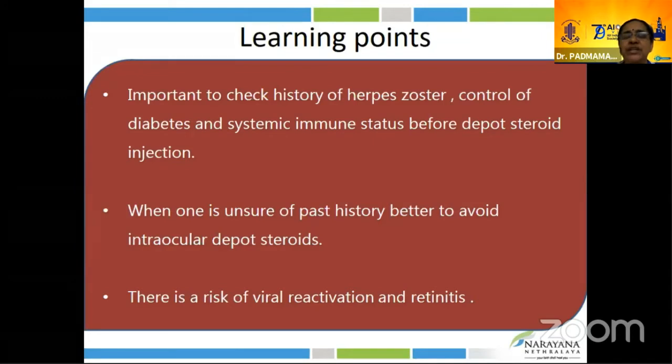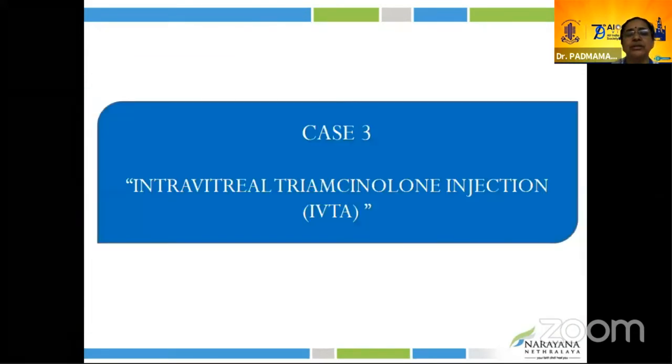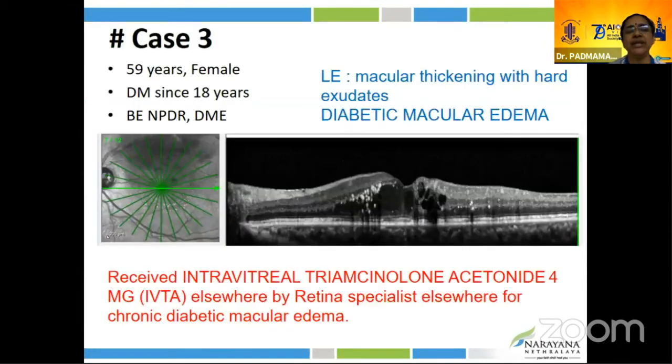The periocular steroid resulted in reactivation of a viral retinitis. So we need to be careful with injecting periocular steroid injections in suspected or past history of viral infection. Case 3 is about intravitreal triamcinolone acetate injection, IVTA.